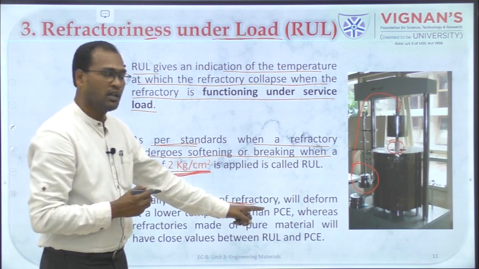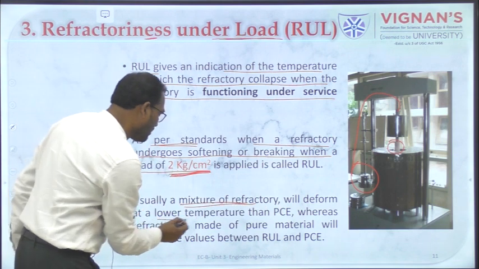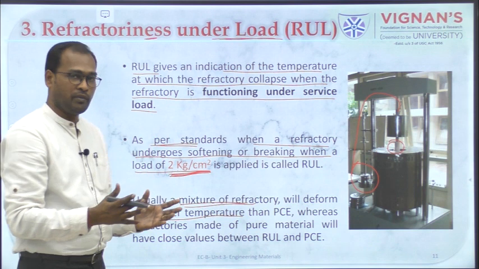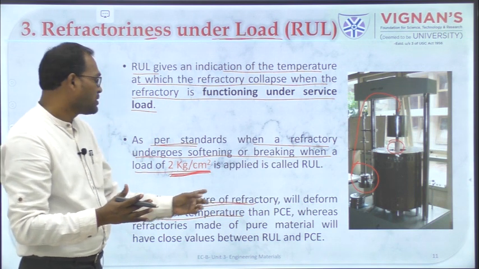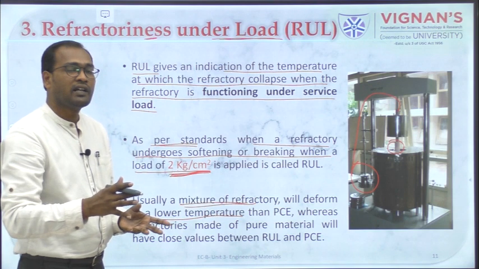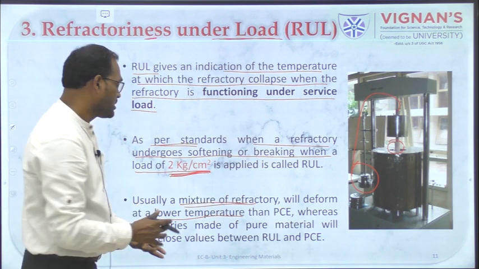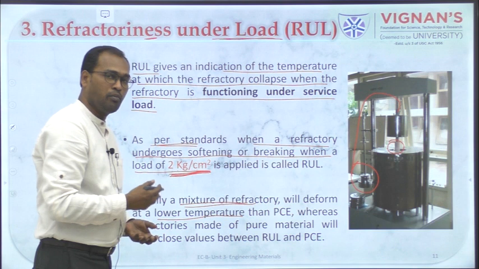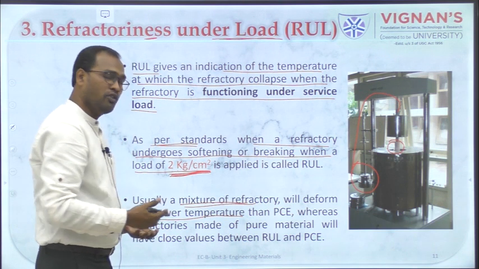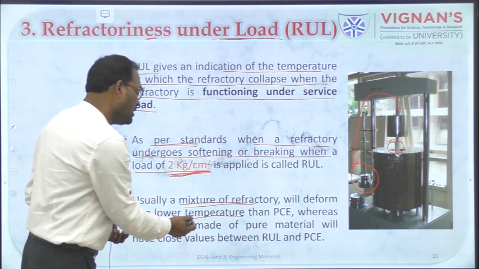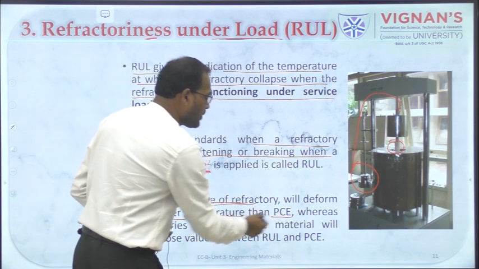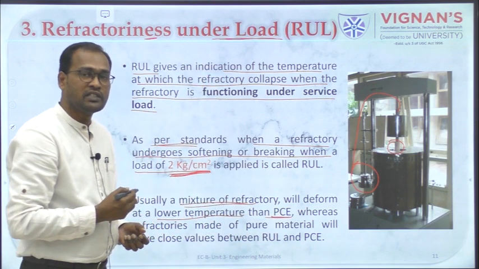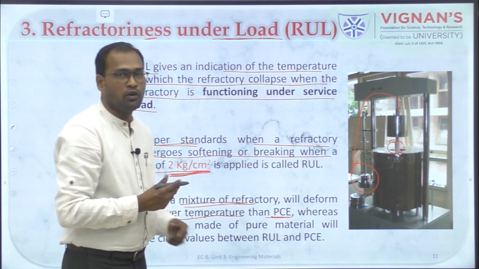Okay, so this is the RUL calculation, and usually a mixture of refractory will deform at lower temperature. If there is a mixture of material, then you will not get a single fusion, but because of this impurity, the refractoriness decreases. So if there is more mixture, more number of materials are there, if more impurities are there, the temperature will be lesser and you will get a temperature which is lesser than the PCE cone, right.